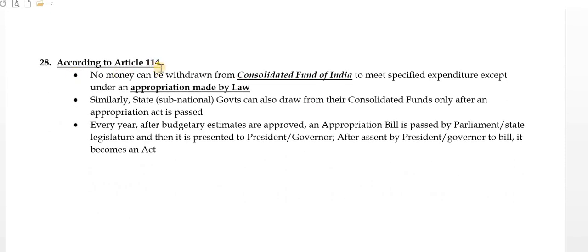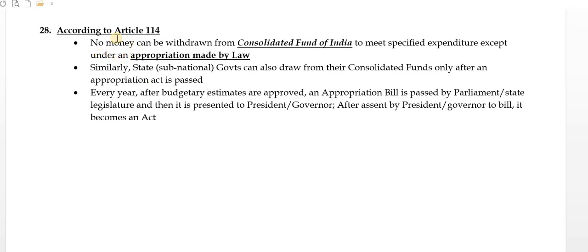According to Article 114, no money can be withdrawn from the Consolidated Fund of India to meet a specified expenditure except under the appropriation made by law. This is written in Article 114, you have to remember. So the budget exercise is a major part; passing of the budget is actually necessitated by Article 114. Similarly, state subnational governments can also draw from their consolidated funds only after an appropriation act is passed. So this is mandatory for state and central government both.